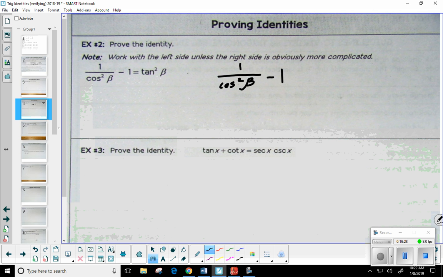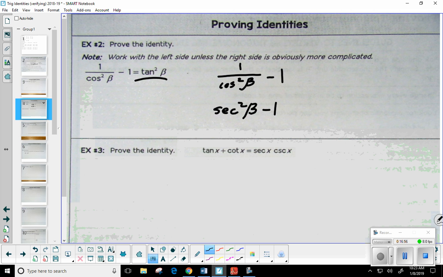Susie, what do you think? What's an idea? And see, isn't this exactly what we were doing before the break? The only difference is now I know what I have to get to. So Satish, what do you think? Use the reciprocal? Okay. There you go. 1 over cosine is secant, so 1 over cosine squared should be secant squared.